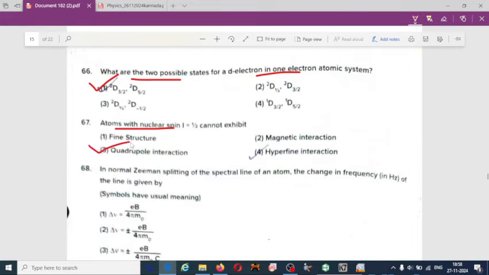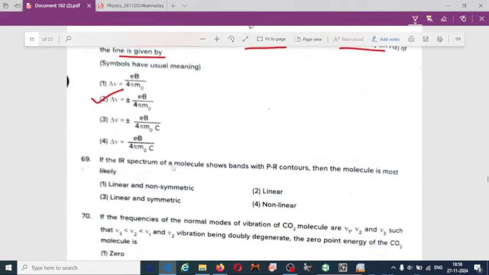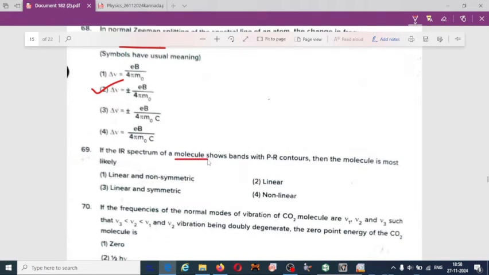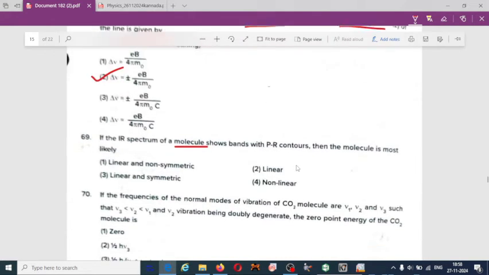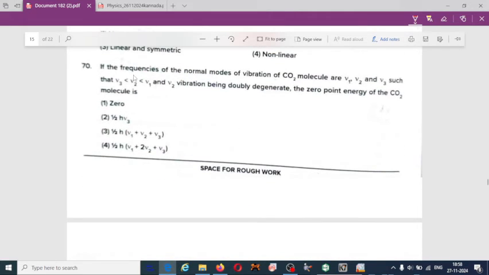Third one, quadrupole interaction. In normal Zeeman splitting of the spectral line of an atom, the change in frequency of the line is given by 68.2. In the IR spectrum of molecule shown, bands with P are counted, then molecule is most likely 69.2. If the frequency of the normal modes of vibration of CO2 molecules are given here, for this 70, option 4